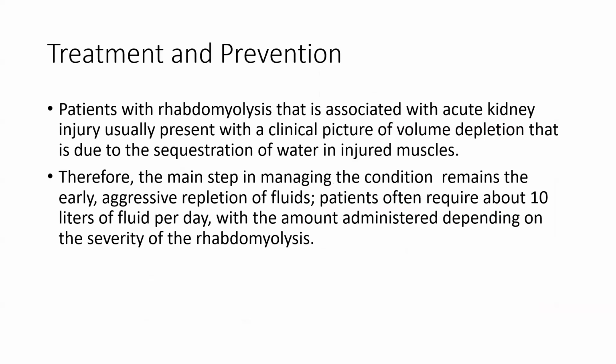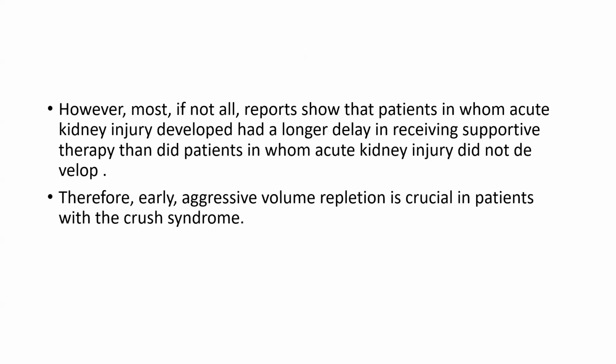Now, regarding treatment and prevention, a patient with rhabdomyolysis that is associated with acute kidney injury usually presents with a clinical picture of volume depletion due to the sequestration of water into injured muscle. Therefore, the main step in managing the condition remains early aggressive repletion of fluid. Patients often require about 10 liters of fluid per day, with the amount administered depending on the severity of rhabdomyolysis.